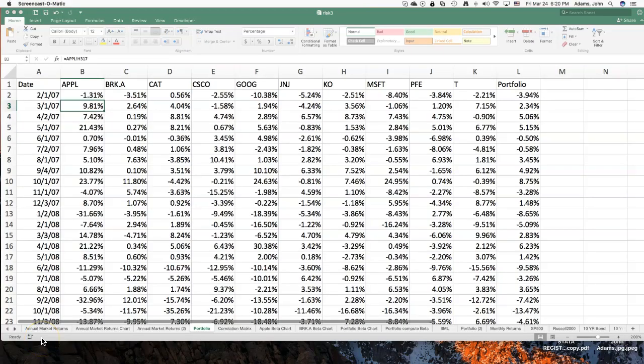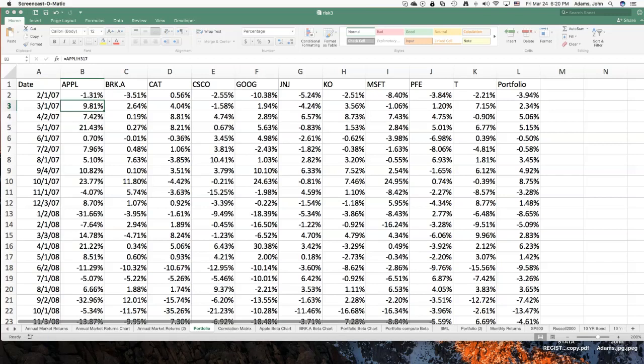This is the same spreadsheet that we were using before, and again I urge you to open this spreadsheet and view this independently of the video to get a feel for how the calculations are done. Here in this page I have the monthly returns for each stock in the portfolio, and on other sheets I actually have the information that was downloaded from Yahoo Finance that shows the opening and closing values and how the monthly returns are calculated, and I'll leave that as an assignment for you to do on your own.